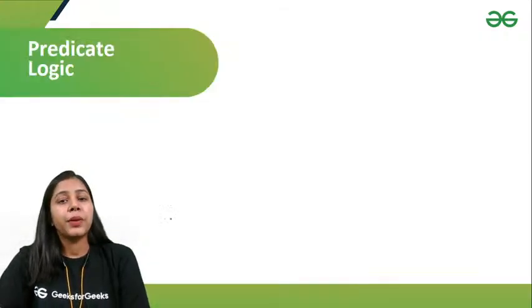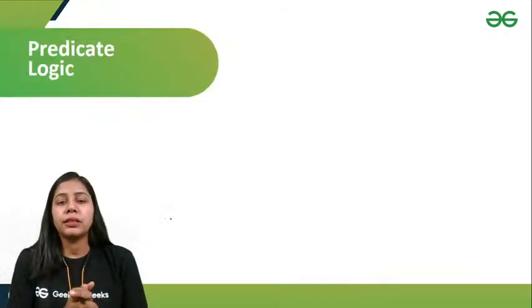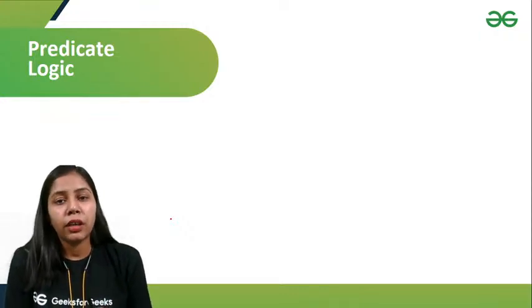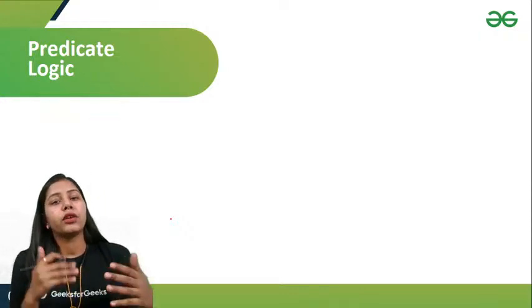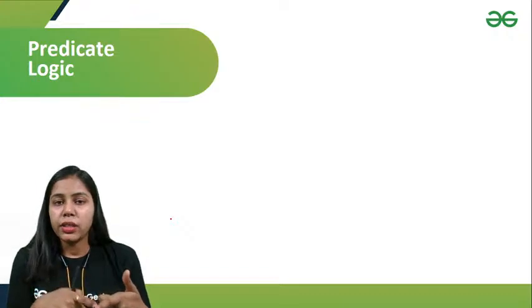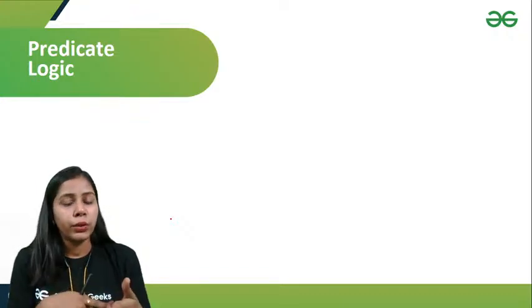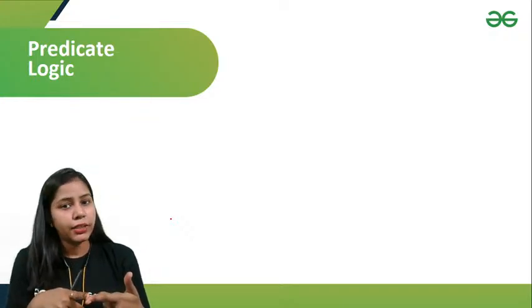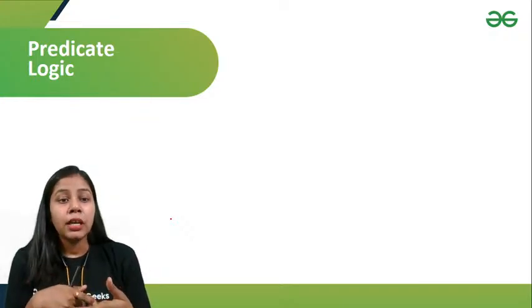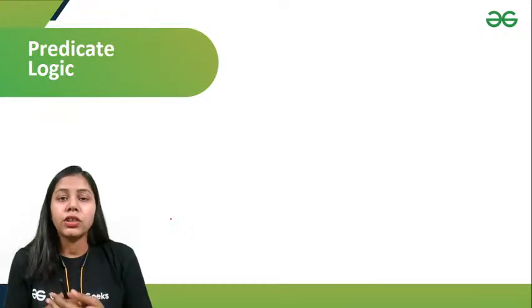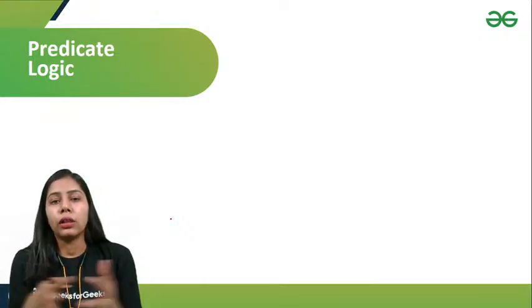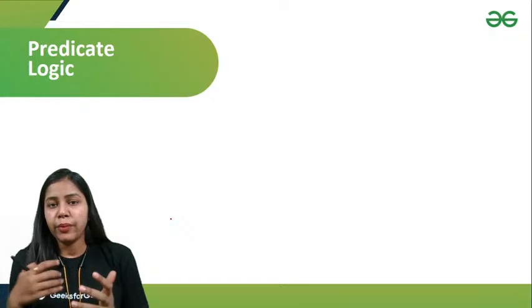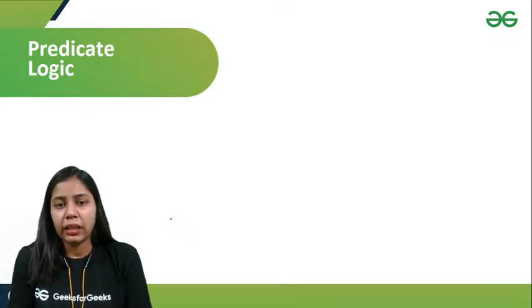So the next thing is predicate logic. What happens, like if I am talking about even numbers, I have to work on every even number, like 2 is an even number, 3 is an even number, 4 is an even number. So I can work on that: 2 is an even number, it is true. 3 is an even number, that is false. So predicate logic helps us to compile all these things in a statement, in an argument.